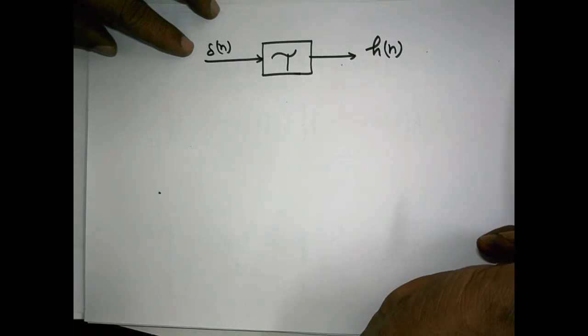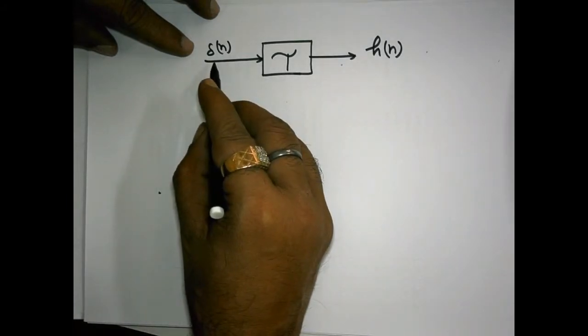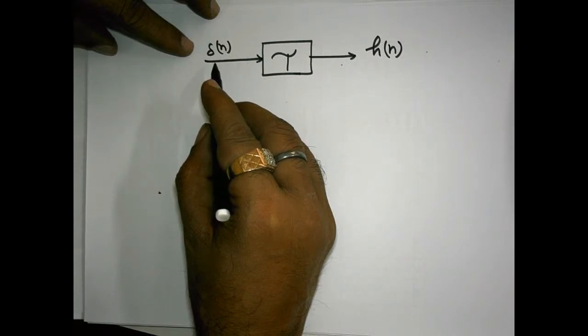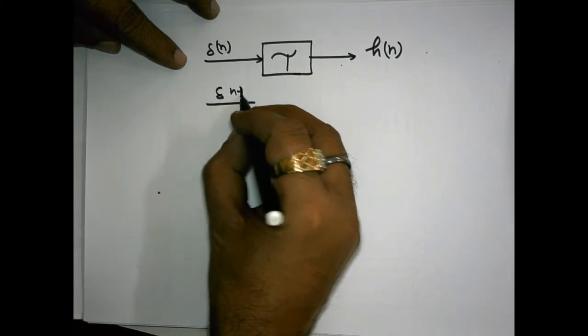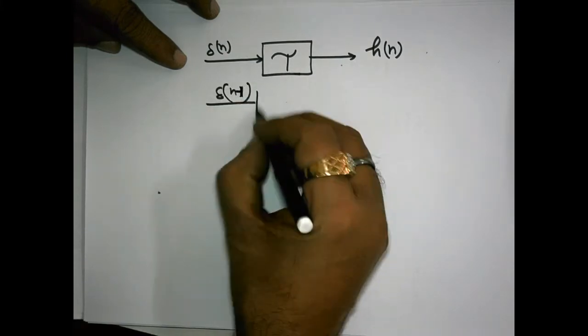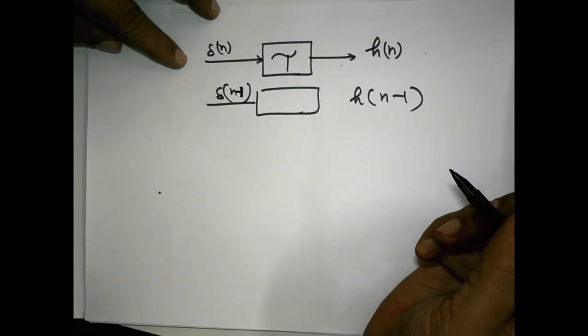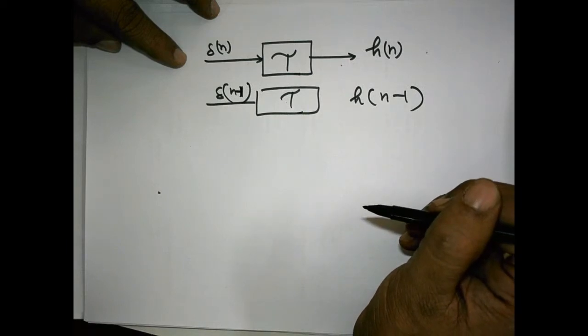This is called the impulse response of the system, the response we get if the input is an impulse. If we apply a shifted version of the impulse, say delta n minus 1, the response will also shift by the same amount, because this system is time invariant.